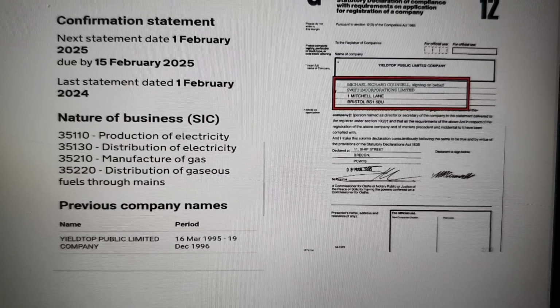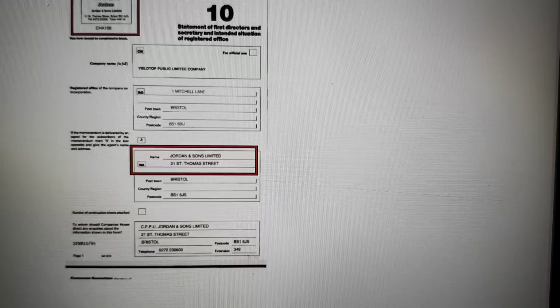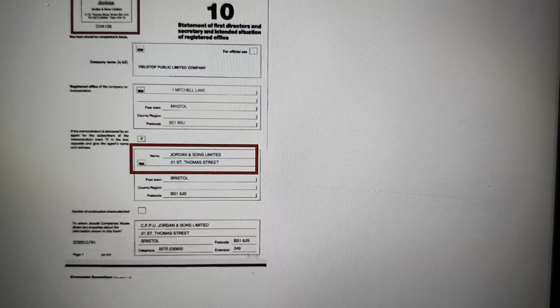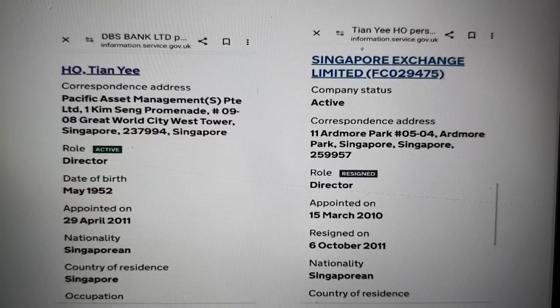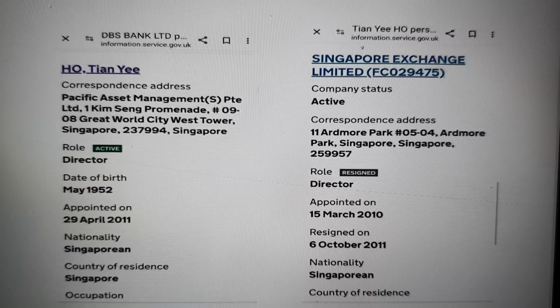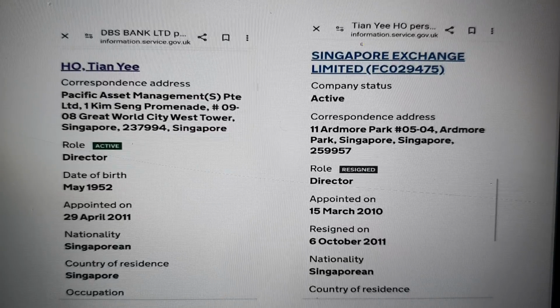So Swift Incorporations Limited started up this company, and they are linked to Jordans. That is a false entity company. It should never have been trading, because the fraud is through the creation of the company. Therefore, it's a government fraud, and the company should never have been operating in the first place. That makes them illegal, unlawful entities, which means they can't be held accountable or liable for anything at all, including criminal activity. And here we are, they've been allowed to do this.